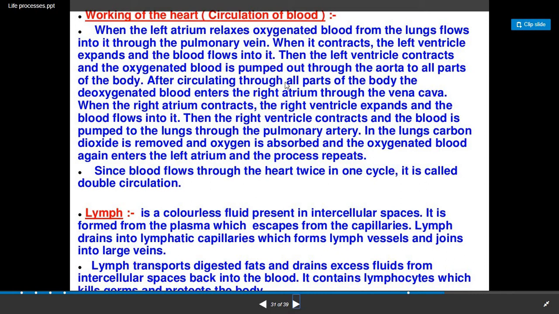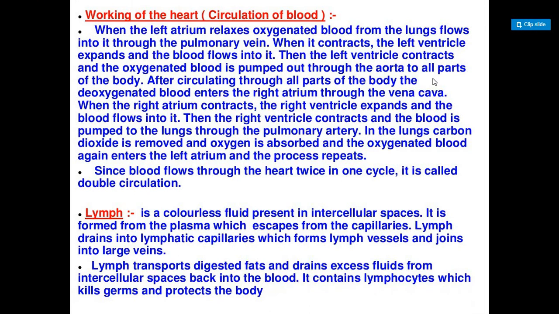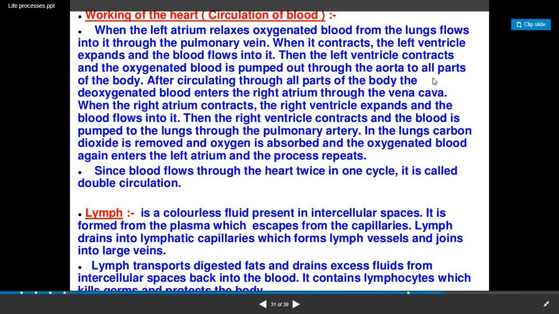After circulating through all parts of the body, the deoxygenated blood enters the right atrium, that is right auricle. Now what happens once this oxygenated blood is utilized by all parts of the body? They utilize oxygen and they release waste, and that waste mainly contains carbon dioxide. So that kind of blood is known as deoxygenated blood, which enters the right auricle through the vena cava.